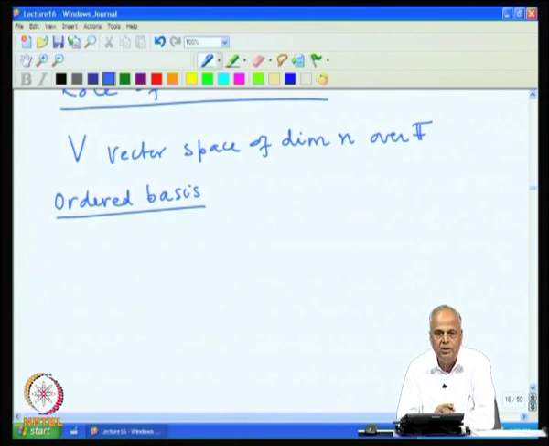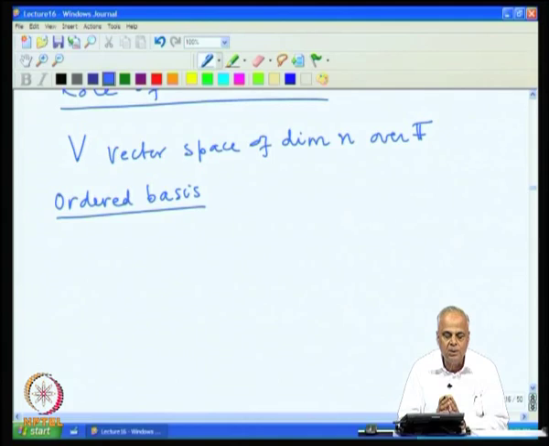When we say a basis, we mean a set of vectors. In a set of vectors, it does not matter in what order we list the vectors.